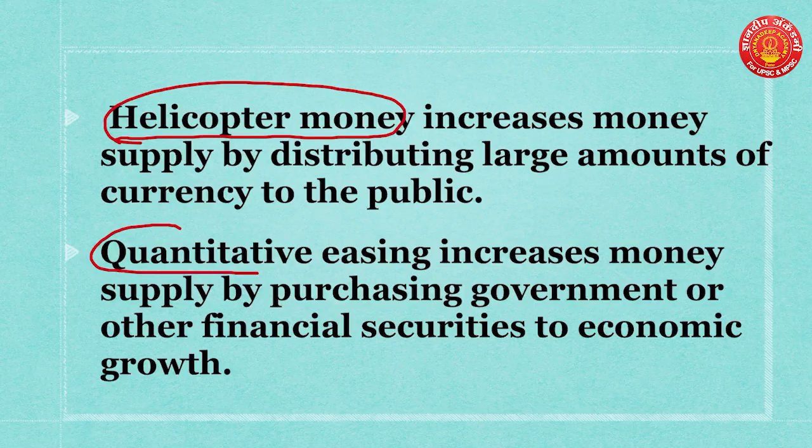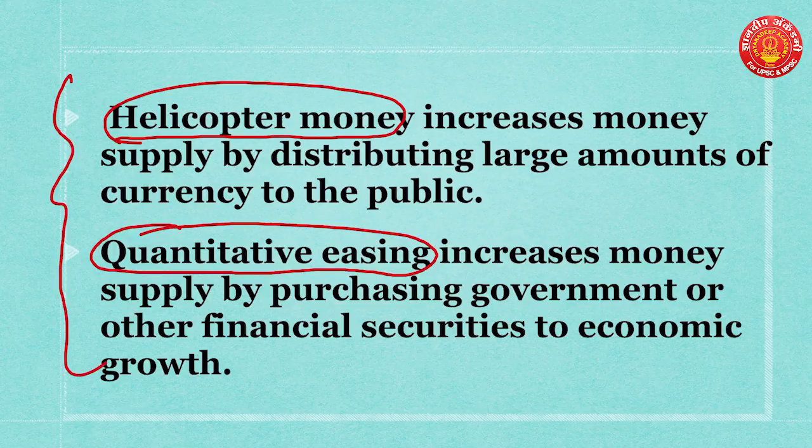See what it says. It is very simple. Helicopter money increases money supply by distributing a large amount of currency to the public. See, in both cases, in helicopter money and in quantitative easing, there is going to be increased money supply. Right, this is the case.